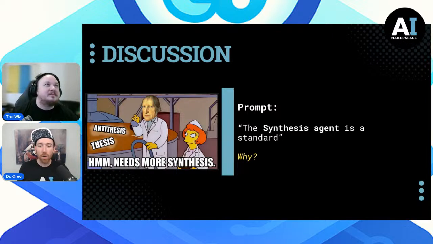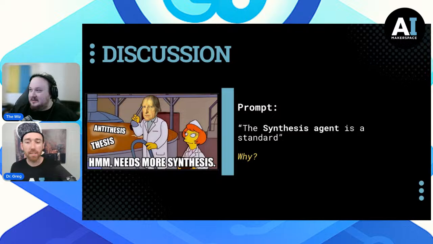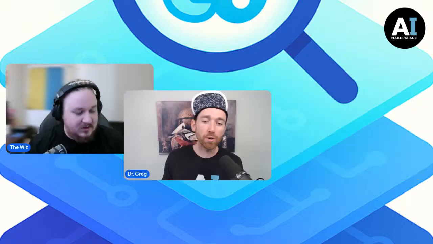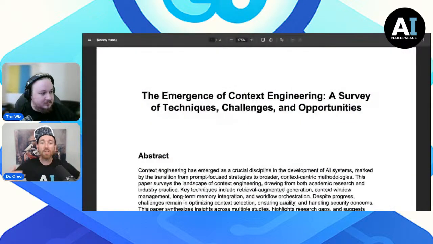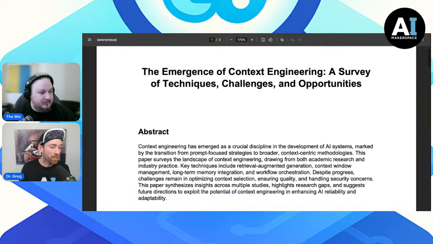Got it. Well, so let's think about this idea of what we actually produced here. Let's take a look at it together. Let's take a look at this paper. And I think it's interesting because we just talked about context engineering in our course. And so we recently went and researched and summarized and thought about this. And in fact, we've got a context engineering event next week that we want to go into great depth.